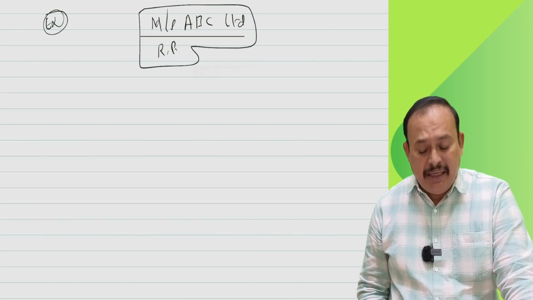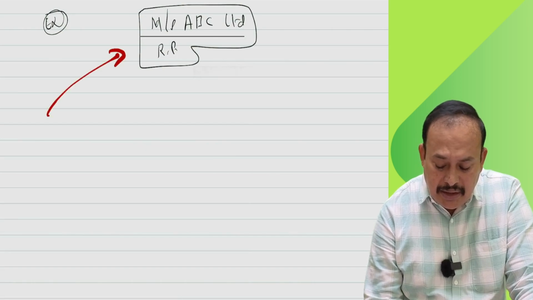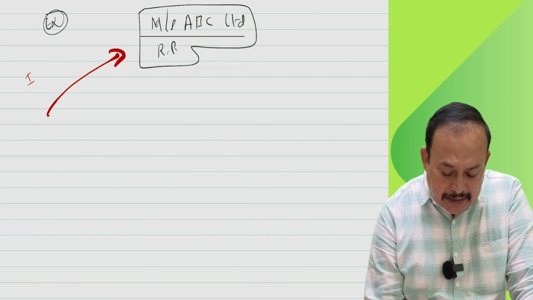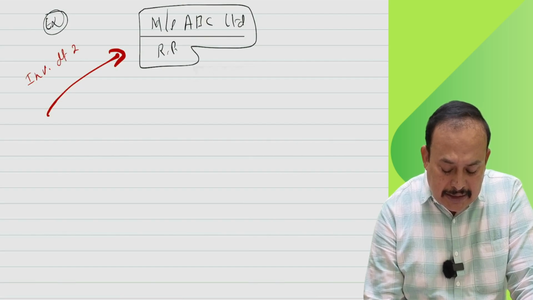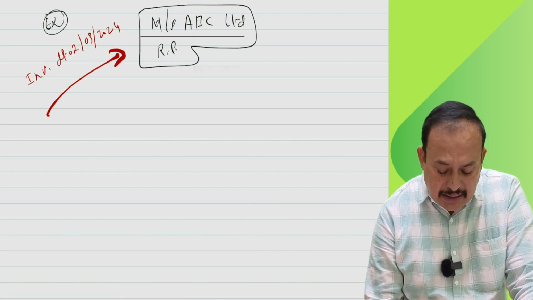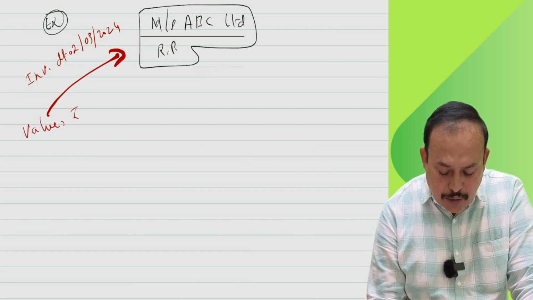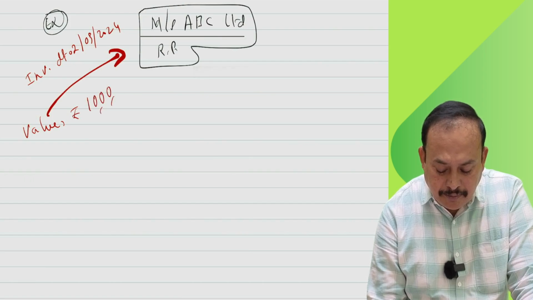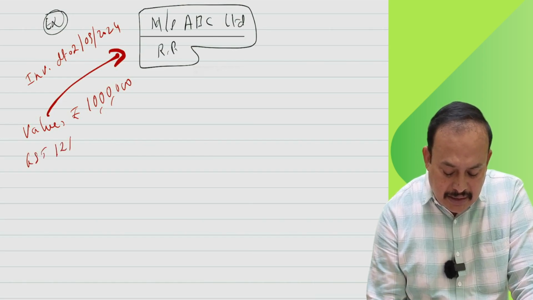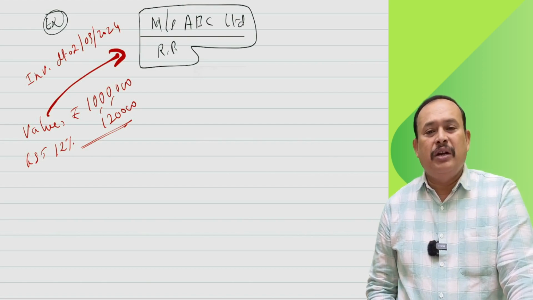They have received a particular invoice dated 2nd September 2024. The value of the invoice is, let us say, rupees 10 lakhs, GST 12%, which is nothing but 1,20,000. This is the invoice.